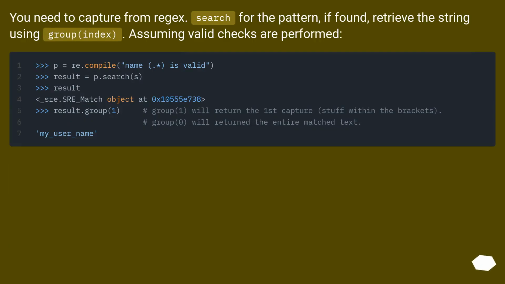You need to capture from regex. Search for the pattern. If found, retrieve the string using group index, assuming valid checks are performed.